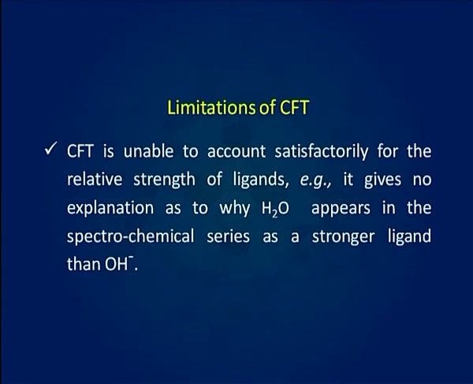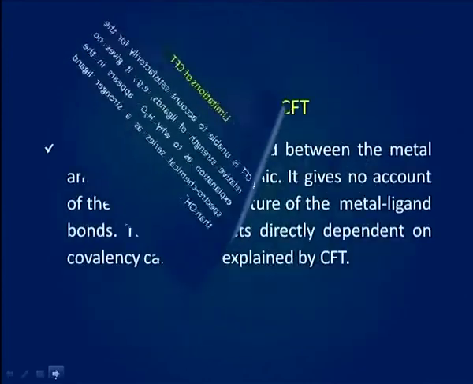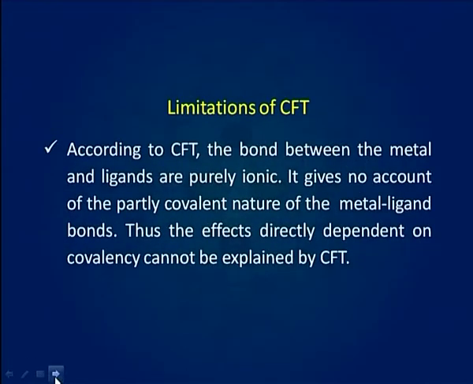For example, it gives no explanation as to why H2O appears in the spectrochemical series as a stronger ligand than OH⁻. According to crystal field theory, the bond between the metal and ligands is purely ionic. It gives no account of the partly covalent nature of the metal-ligand bonds. Thus, the effects directly dependent on the covalency cannot be explained by crystal field theory.